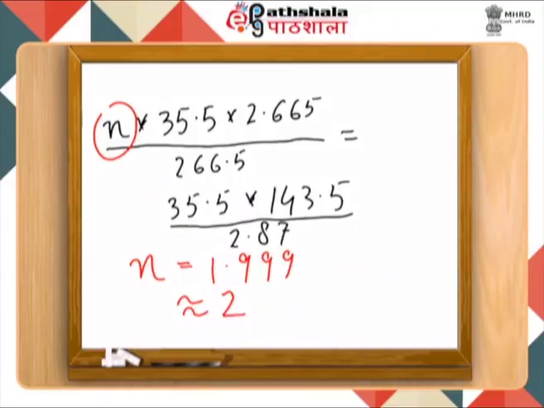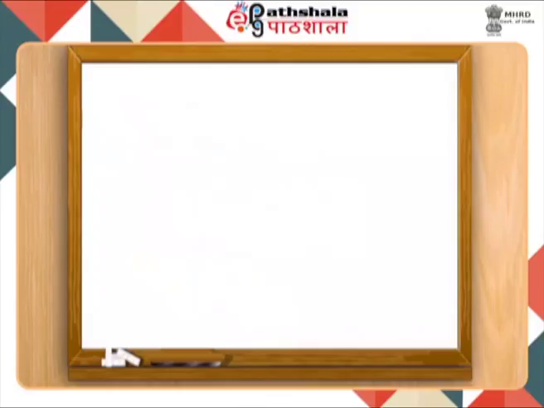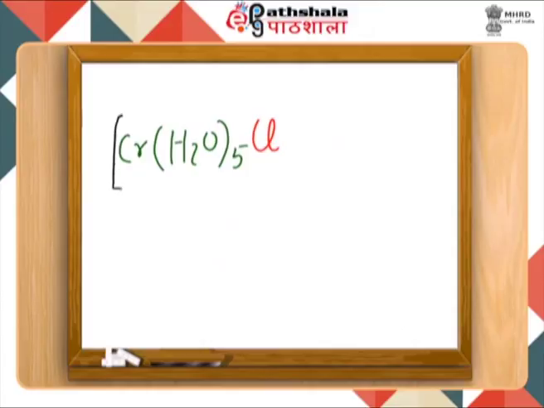That means now we are able to write down the actual formula of the complex, which is going to be chromium H2O whole 5, one chloride atom which is present in this complex, which is coordinated.